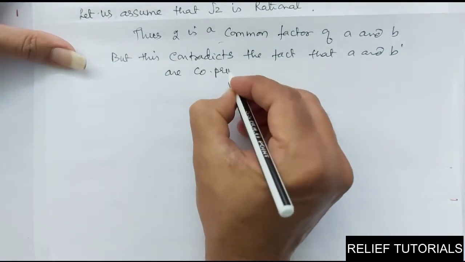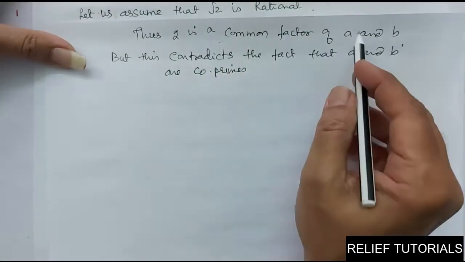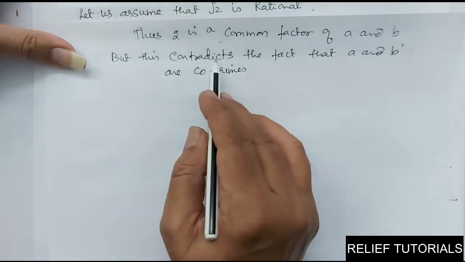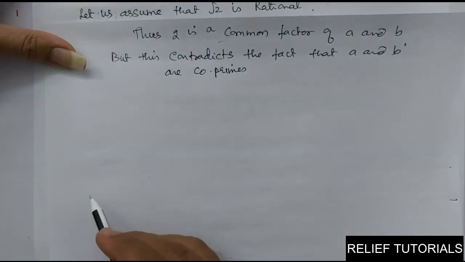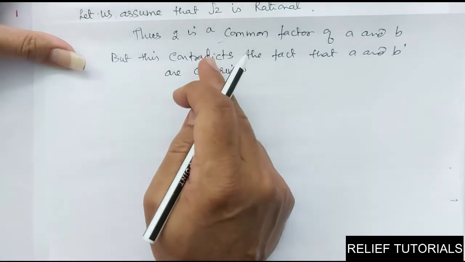Co-prime means they do not have any factor in common except 1. But we have proved that 2 is a common factor of A and B. So this contradicts the fact that A and B are co-primes. So contradiction arises. Why does this contradiction arise?